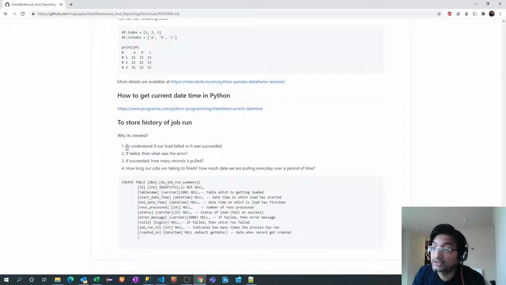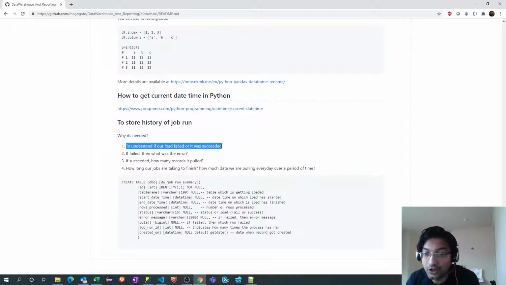First is, as I said, if we schedule that job in a production environment, the job runs automatically with some scheduler, whether it is the Windows scheduler or any other scheduling tool. If that job is running on a daily basis and we want to know, there is no way to understand whether the job is running or not.